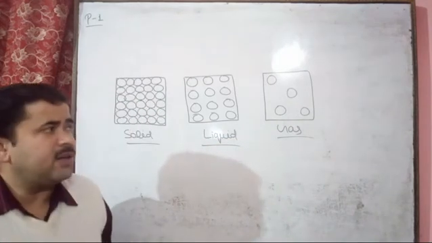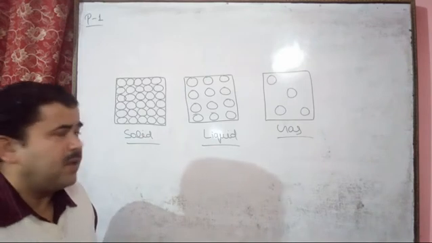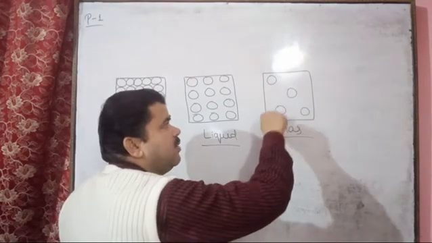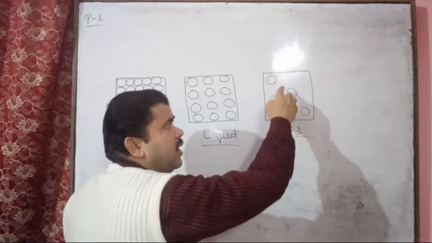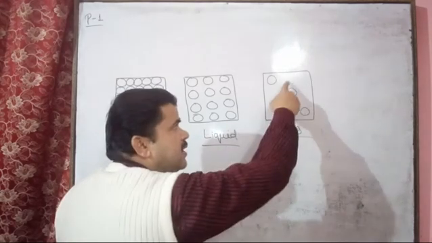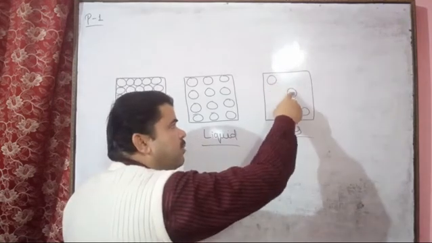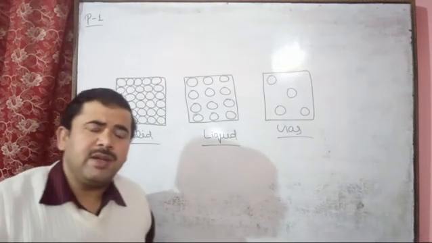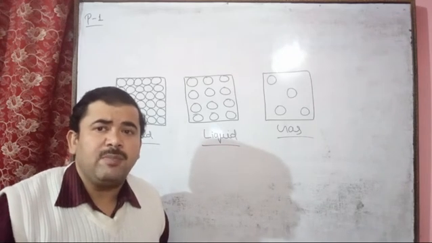According to the kinetic theory, the volume of the gaseous particles is negligible compared to the volume of the interparticle space.